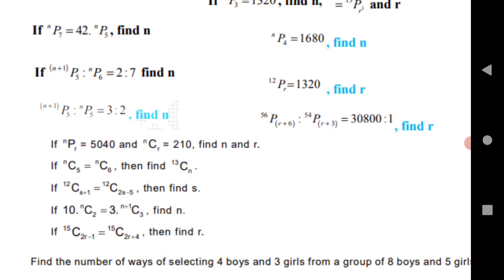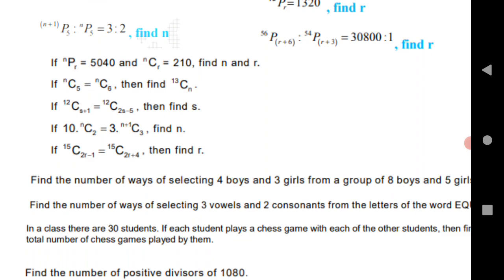Next are all the questions for permutation and combination. The top ones are all permutation VSAQs. Next are combination VSAQs, very important VSAQs. Practice this, it will definitely give you good marks.